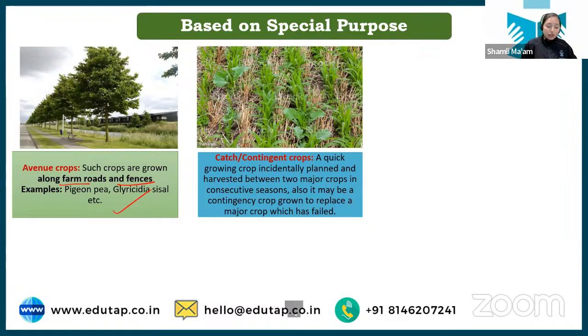Okay, example of catch crop. For example, a farmer grows rice, and some disease occurs and the rice production was not good. Now what can the farmer do? The farmer will go next for wheat. But after rice and wheat, there is some time duration that the farmer can get, and the farmer can grow pulses. So if a farmer is growing pulses, he will get some kind of return from the pulses also. So he can overcome the losses that he has faced in the rice production, right?